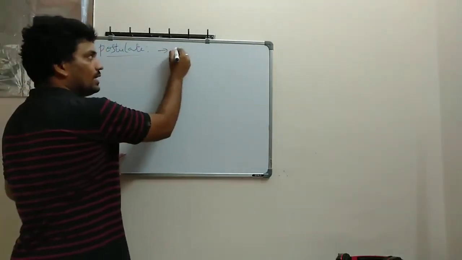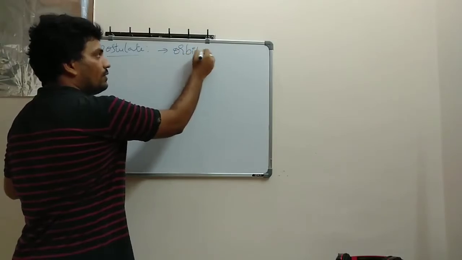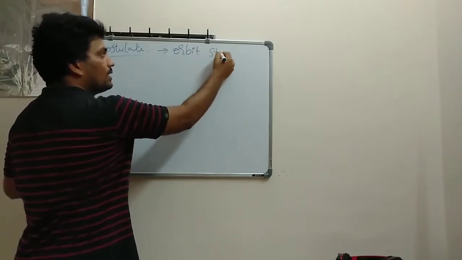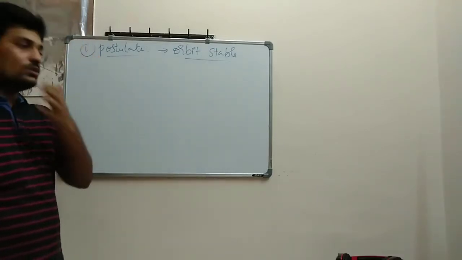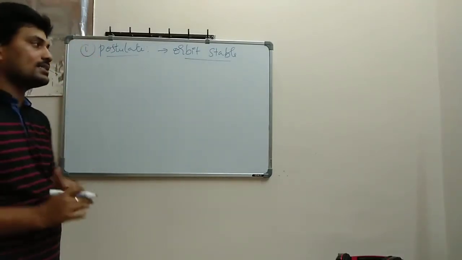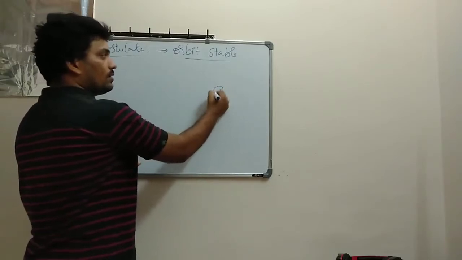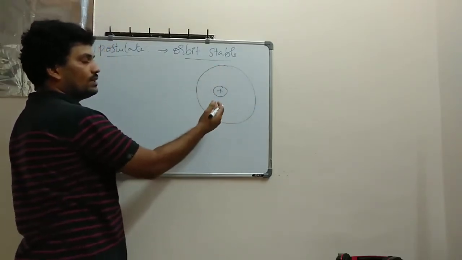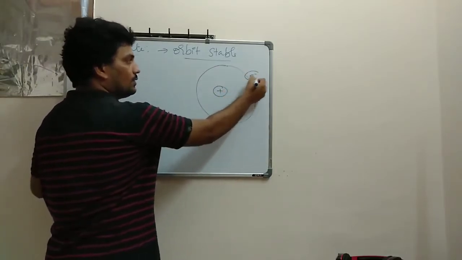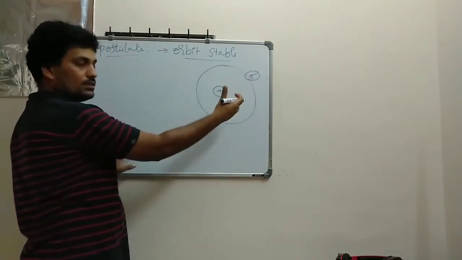So I can say the orbit of the electron is a stable orbit. How will this be stable? How is this orbit stable? He explained it with a good example. He has taken a nucleus, and this nucleus is surrounded by one such orbit, and the nucleus and the electron have two different charges, definitely.